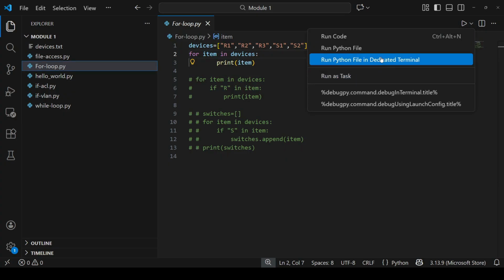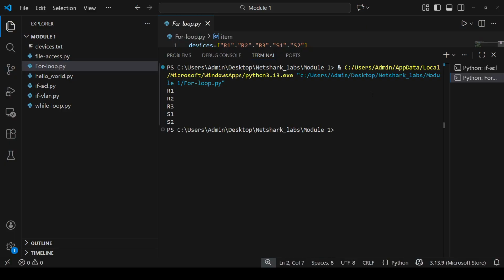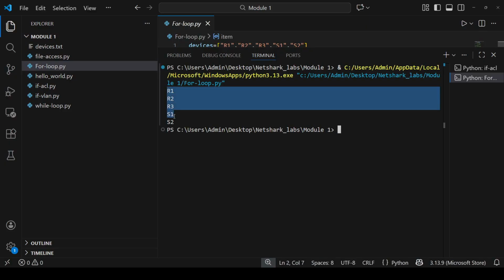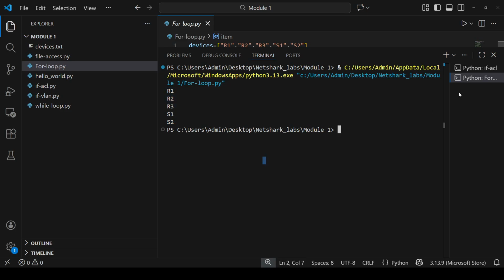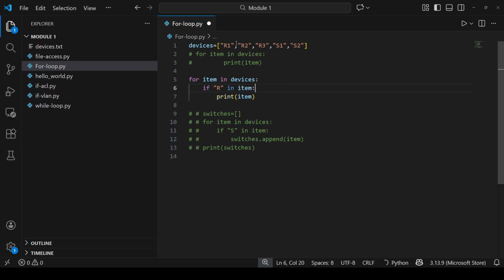So let's see how it will execute. See, it is executing item number 1, 2, 3, 4, and 5. Now let's check the second part of the loop. So devices is again the list of 5 items, R1, R2, R3, S1, and S2.